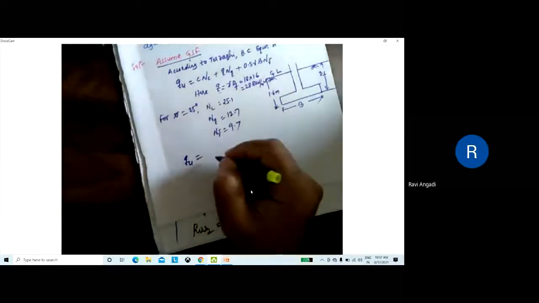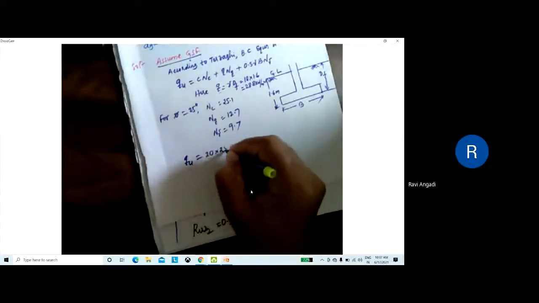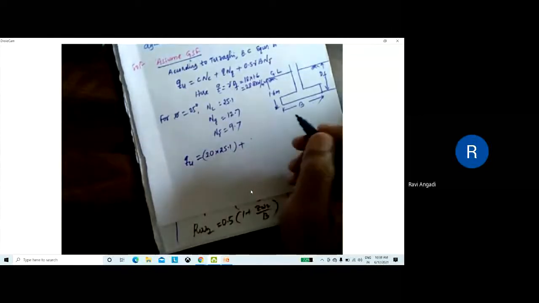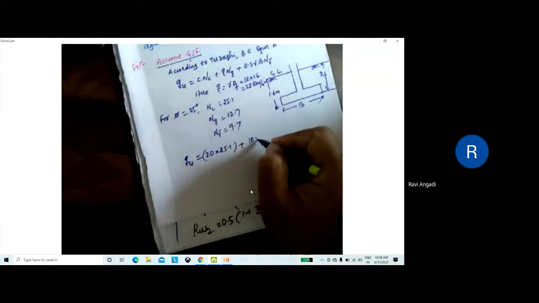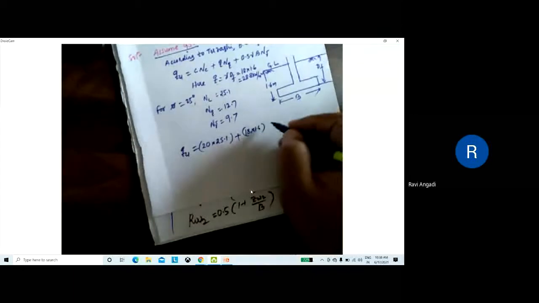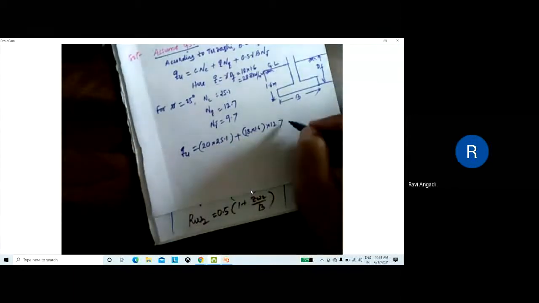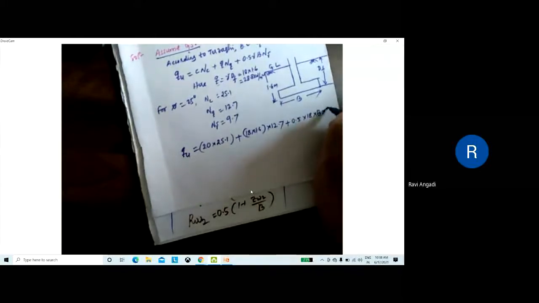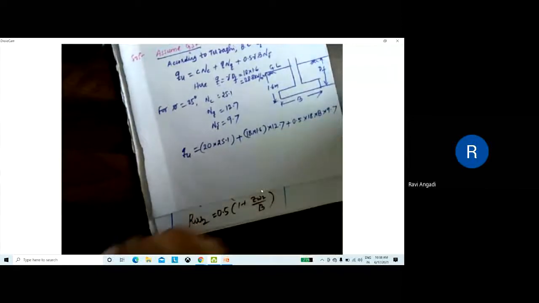C is 20, Nc is 25.1, that is one term, plus 18 into 1.6 into 12.7, plus 0.5 into 18 into B into 9.7.